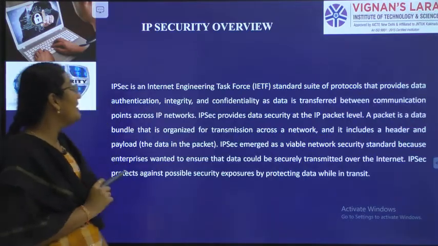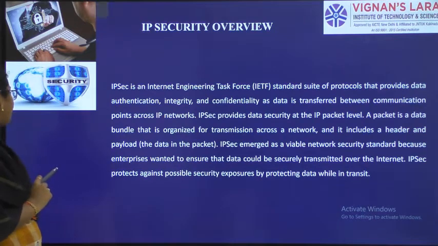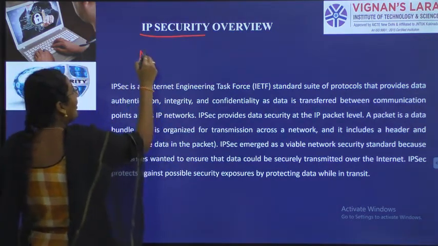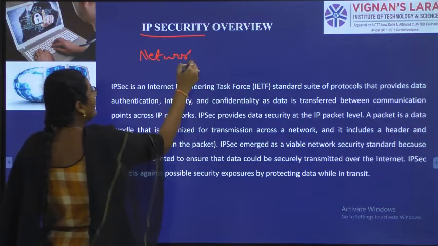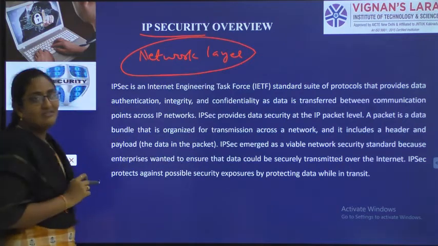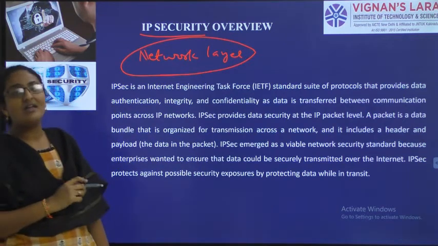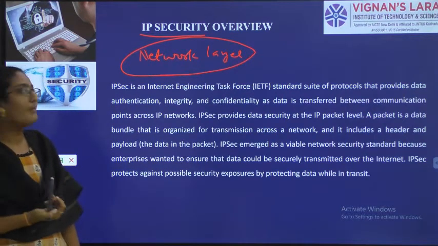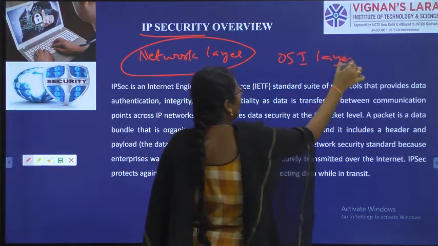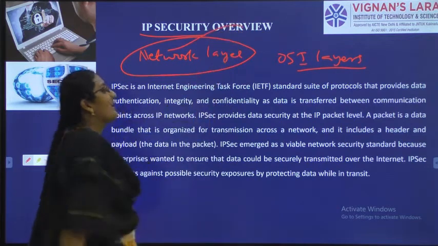So first let us see what is IP security. So obviously we are talking about network layer. As I already told you, in third year you have the subject like computer networks. In computer networks very first topic is OSI layers. In OSI layers you will have this network layer.